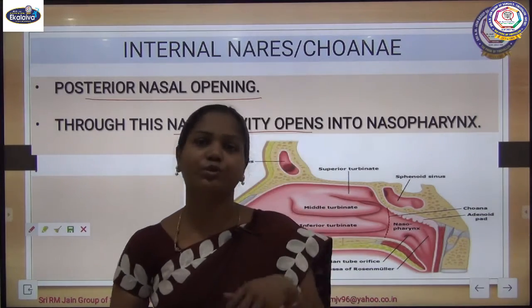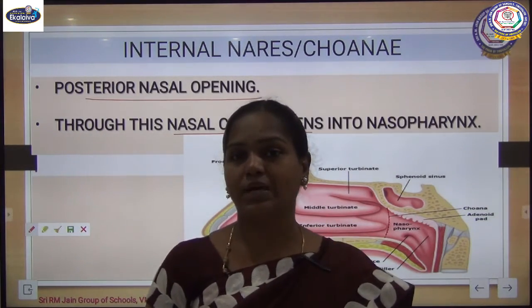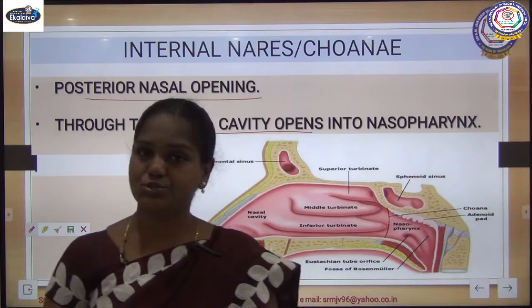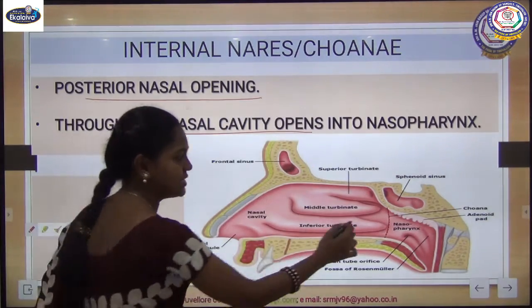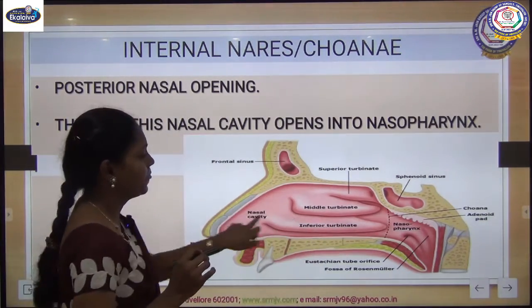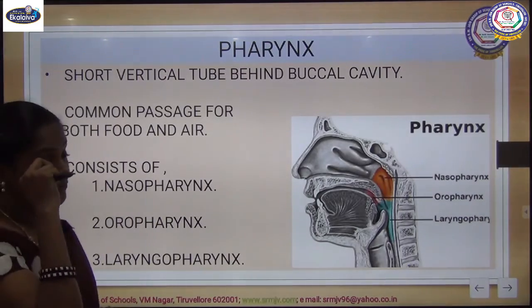Again, the pharynx is going to have three parts; we will see about that. So it opens into that nasopharynx. So this is our internal nares. Then the next one is our pharynx.